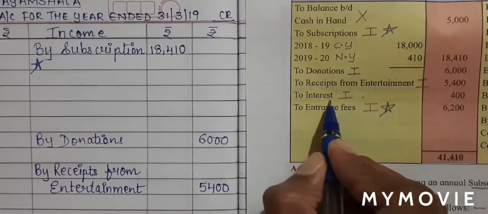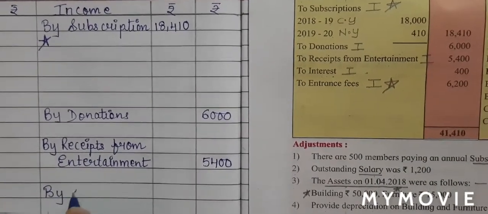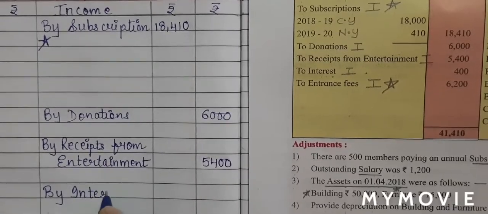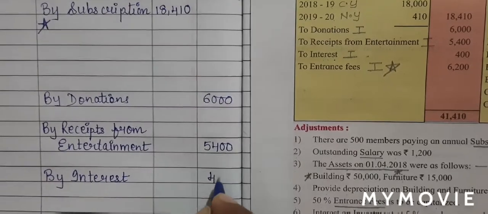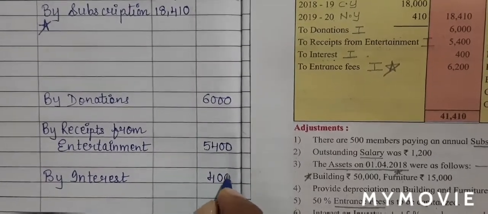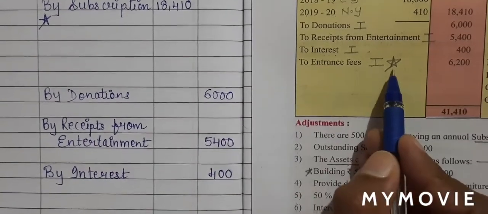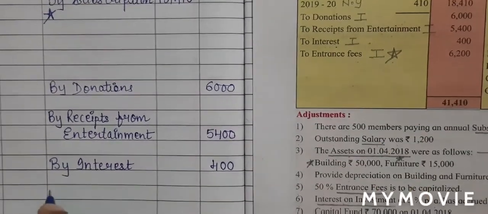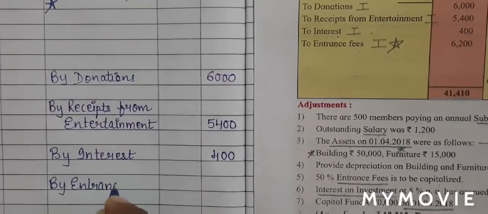Next is interest. Again on the income side, I'll write by interest. There is no star, so I'll write it in the outer column 400. Next is entrance fees and there is a star. So again on the income side, I'll write by entrance fees.